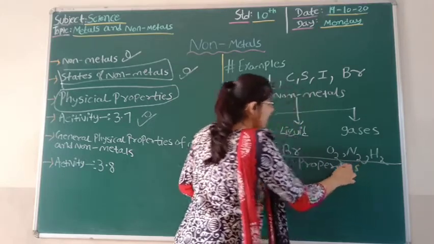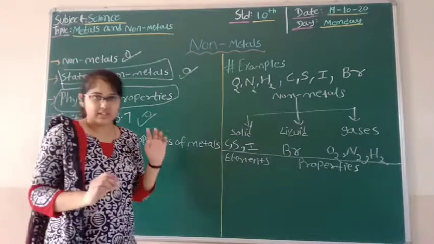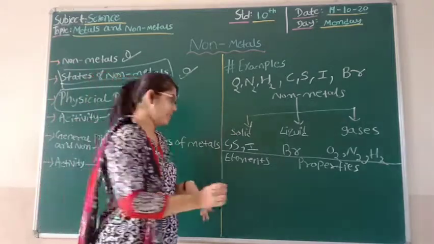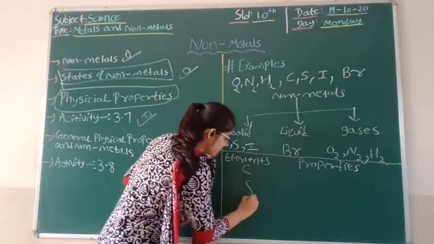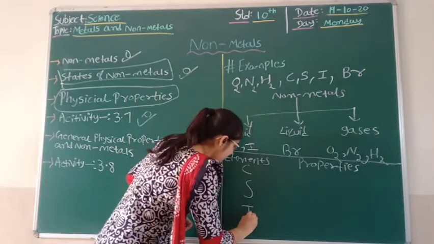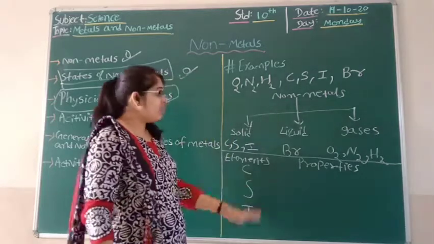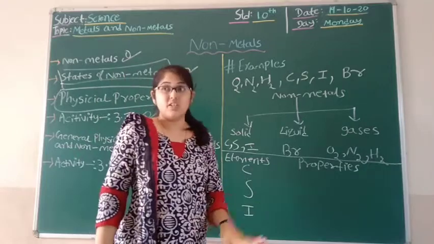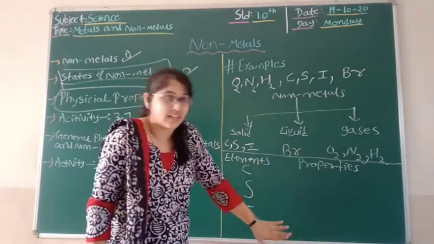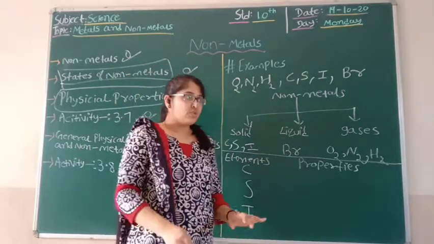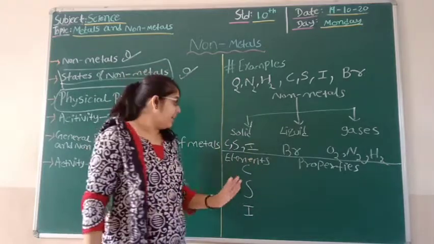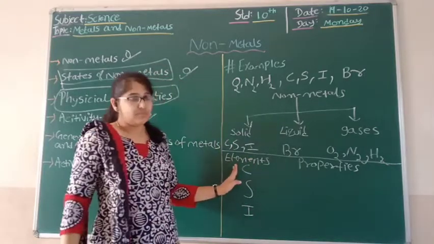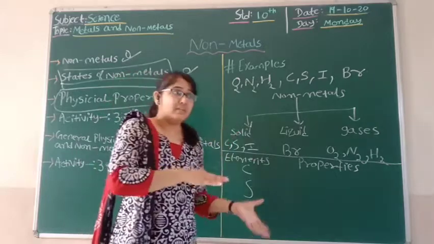So what I am going to do basically, students, is write the three elements which we are going to see in the activity, that is carbon, sulfur and iron. Now I am just going to write the properties of these elements over here. So seeing one by one, if we talk about carbon, see students,